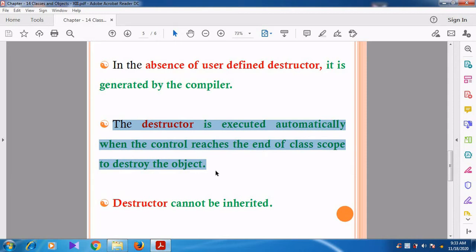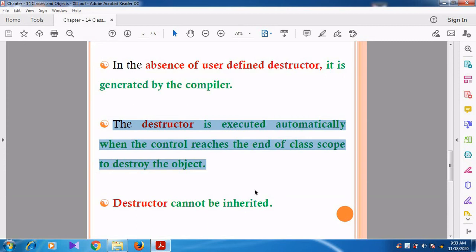Why is the destructor executed? The destructor is executed to destroy the object because the object was created by the constructor. The object's memory is created by the constructor. So the destructor will destroy the object's memory, and when the object comes out of the class scope, the object is also destroyed.